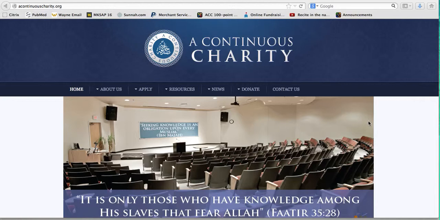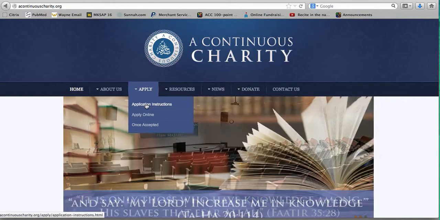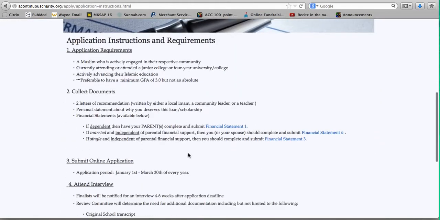So I just wanted to go over how to apply for a continuous charity. Basically, you're going to start at our homepage, acontinuouscharity.org. Then you're going to hover over the apply tab and click on apply instructions. Now that page has a lot of important information, so we'll just go through what's important.